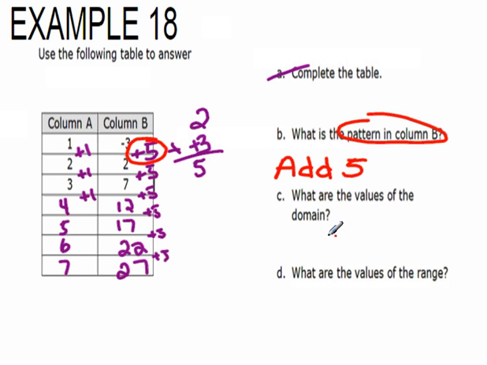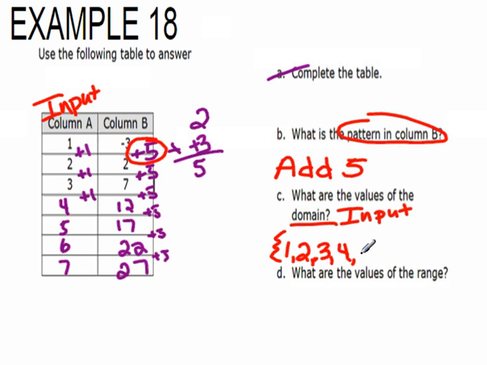Question C is asking for the values of a domain. Domain is our input. So we want to look at column A, which is our input. Input is usually your first column unless it's ever labeled otherwise. So we want to list these values starting with our smallest and increasing. We always list them from least to greatest. So we want to start with 1 and just list them all the way through to 7. And we enclose it with these braces because this is a set of numbers.